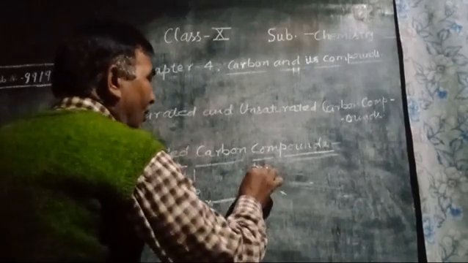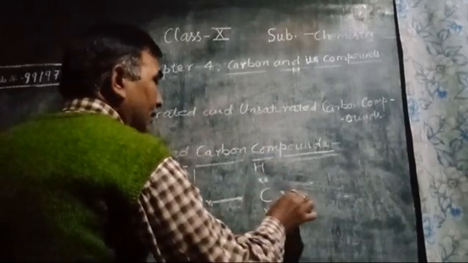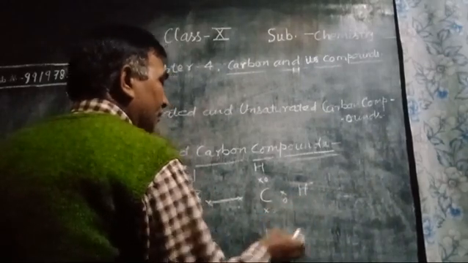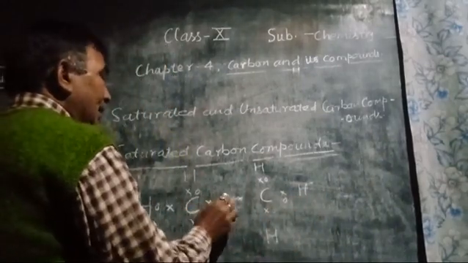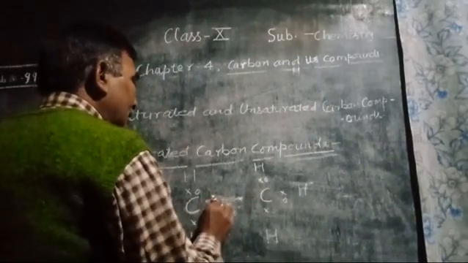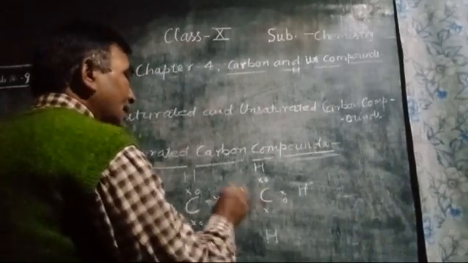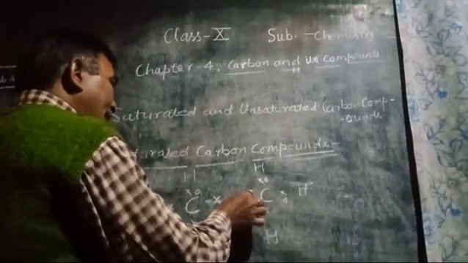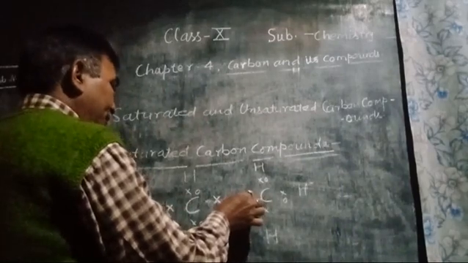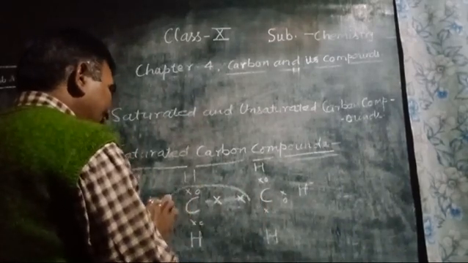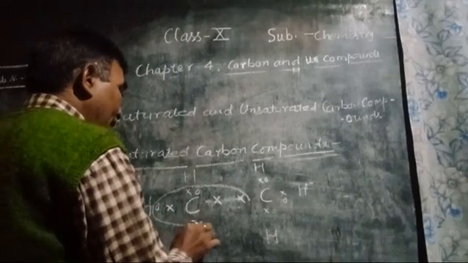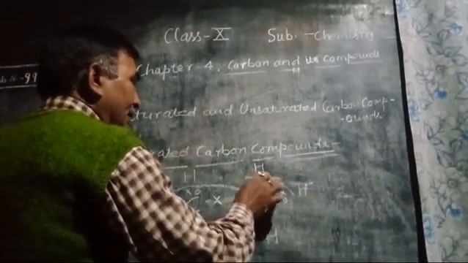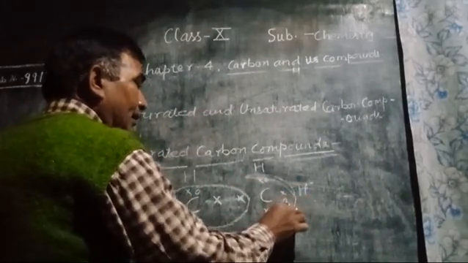The name of this compound is ethane. In ethane, only a single bond is formed between two carbon atoms and the octet becomes completed, as shown in this figure.